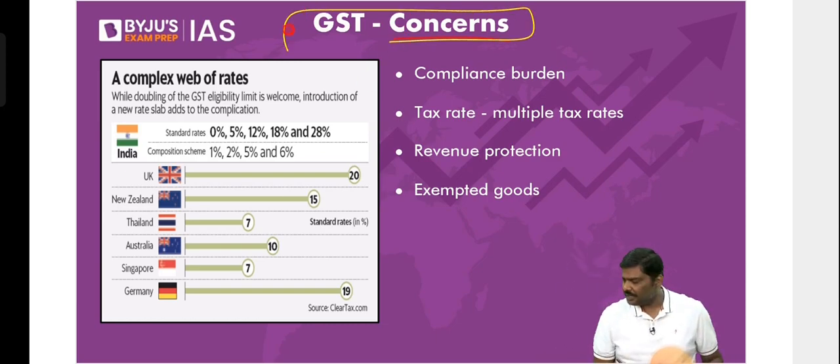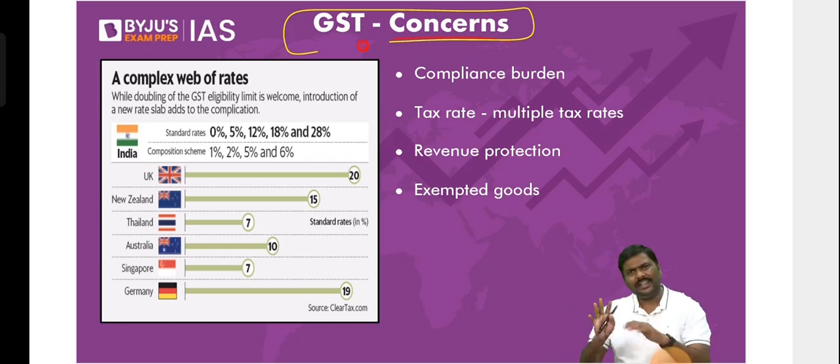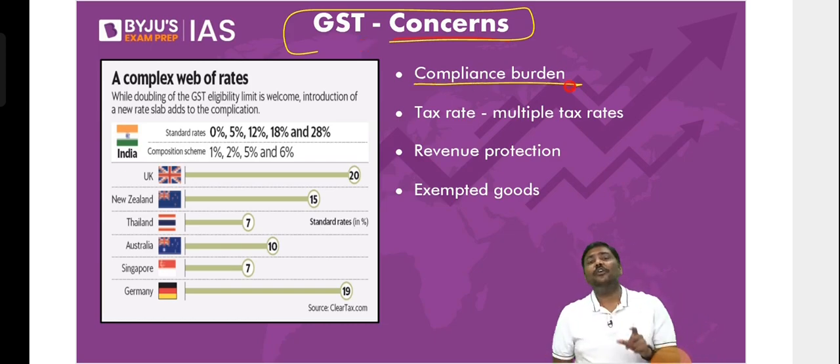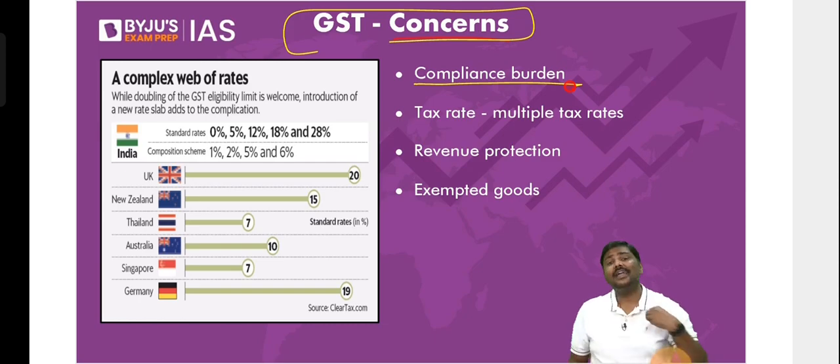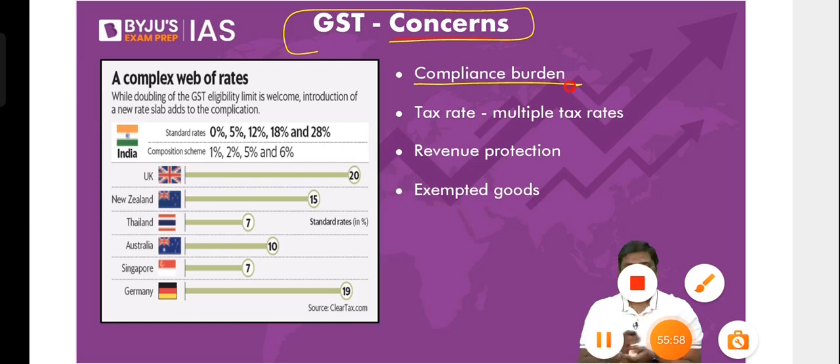What are the concerns related to GST? What are the problems? Let's discuss this. Then we'll take the break. Don't worry. First one, compliance burden. Now, before you start writing compliance, let me define it. I am telling you, let me define it. Because I'll be defining, you people are focused on writing the question. Please don't do that. I will define, wait.